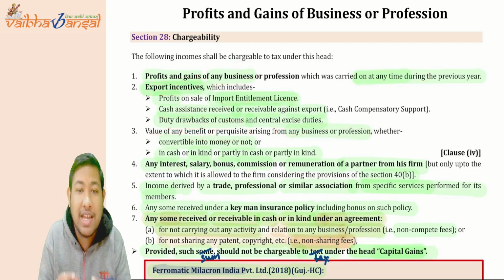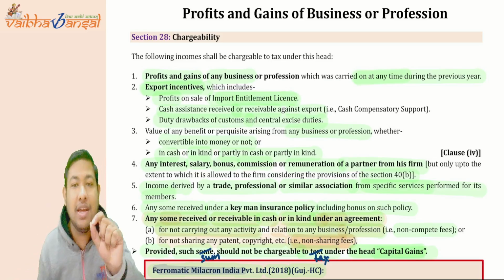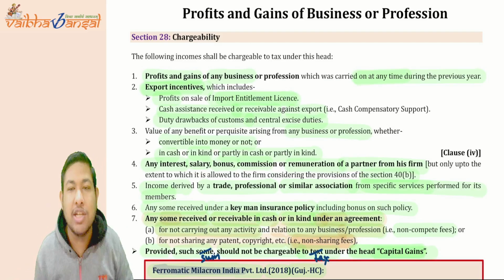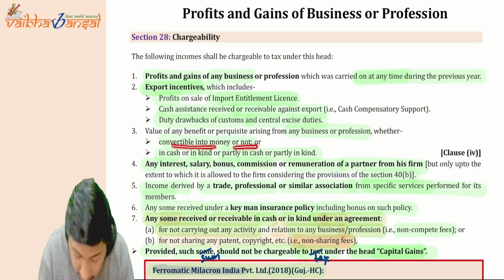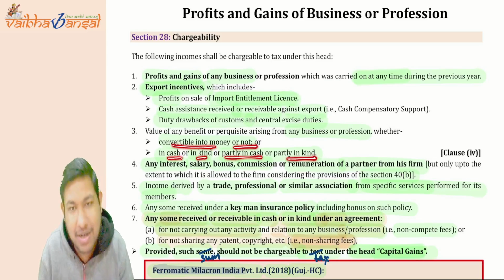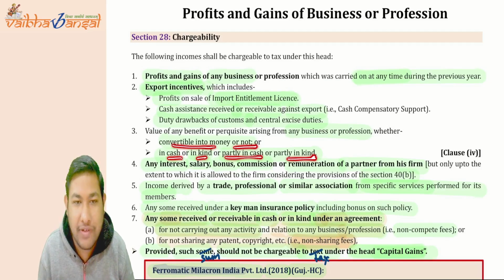So if you are earning any benefits or perquisites from any business or profession, then only it is taxed under the head PGBP, whether it is convertible into money or not, in cash, in kind, or partly paid in cash and partly in kind. I have given the example of the commission agent of LIC. I hope you remember those points.